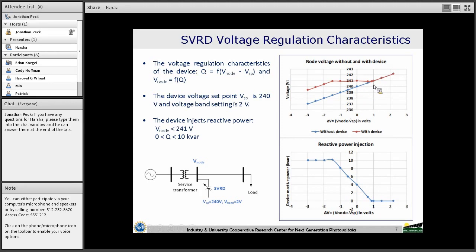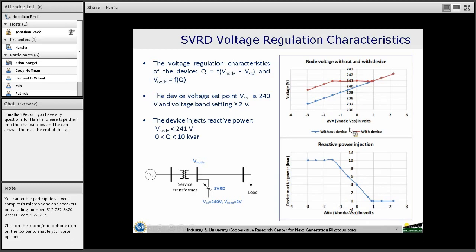These characteristics are obtained by simulating this simple circuit. We have reduced the node voltage by reducing the source voltage. As the source voltage is reduced, the node voltage gets reduced, and without the device connected, the node voltage gets reduced.